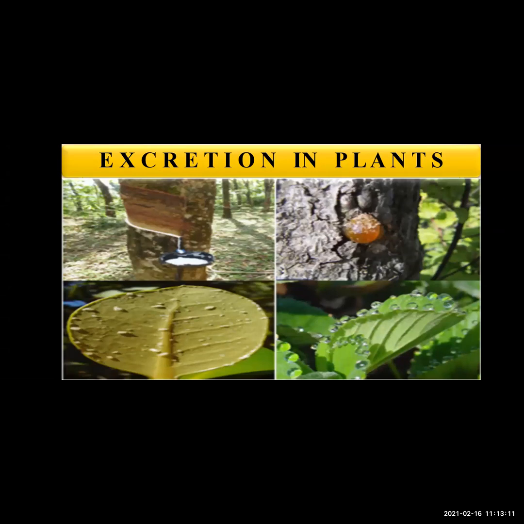Here you can see the picture showing the excretory products like the gum, resin, and these needle-shaped crystals. These are the crystals of calcium oxalate. They are also formed as a waste material from the plants. Some waste materials of plants are useful for human beings, for example, gum, resin, and latex of rubber.